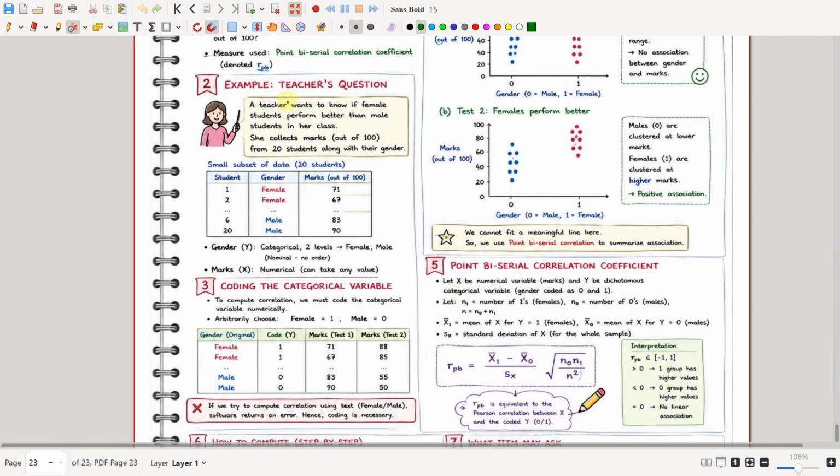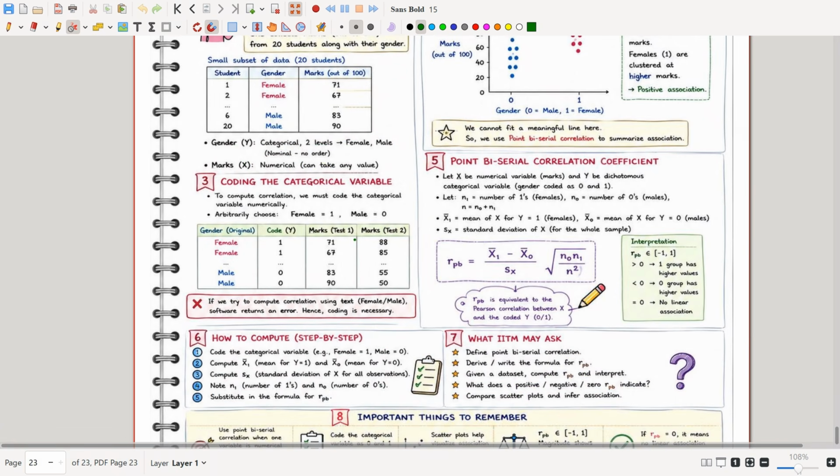For example, the teacher's question is, a teacher wants to know if female students perform better than male students in her class. So she collects all the marks of the 20 students along with their gender. The data table will be like this: student number, gender, and their marks. Gender is a categorical variable with two levels, female and male, and marks is a numerical variable that can take any value in the range 0 to 100.